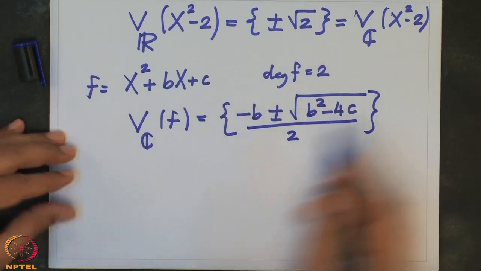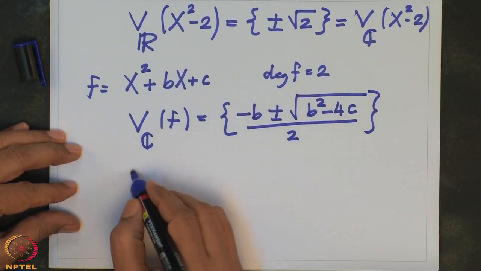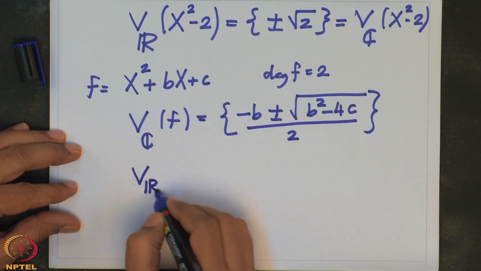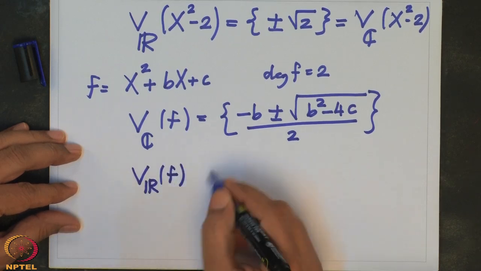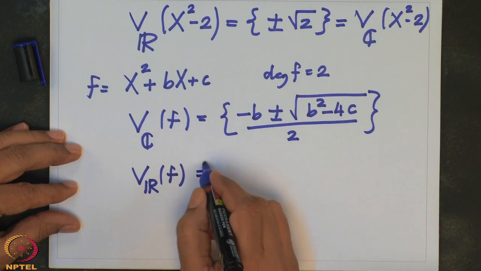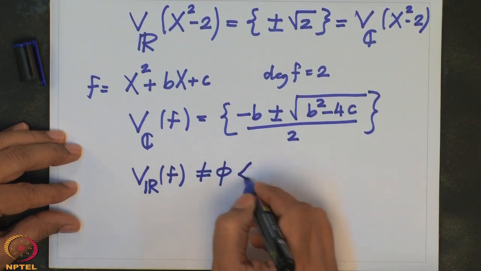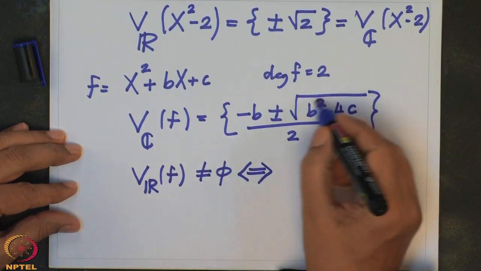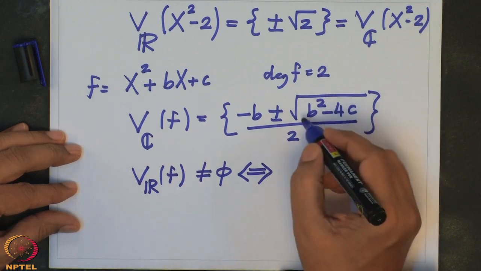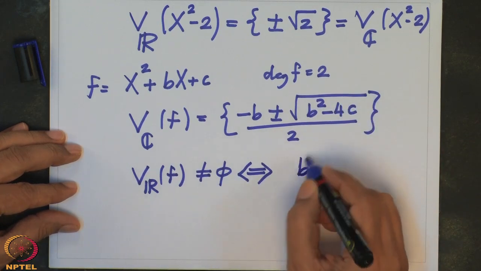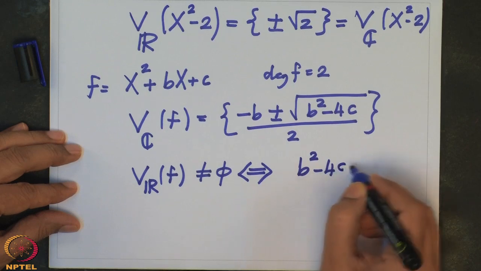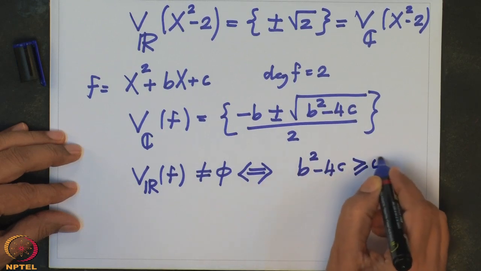One learns, and then one can also write when V_R(f) will be non-empty: that is if and only if the quantity under the square root is non-negative. So, b square minus 4c should be non-negative.